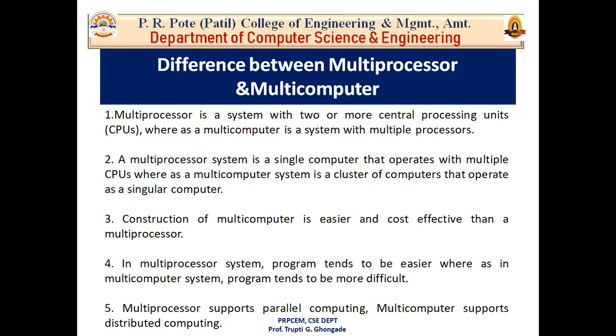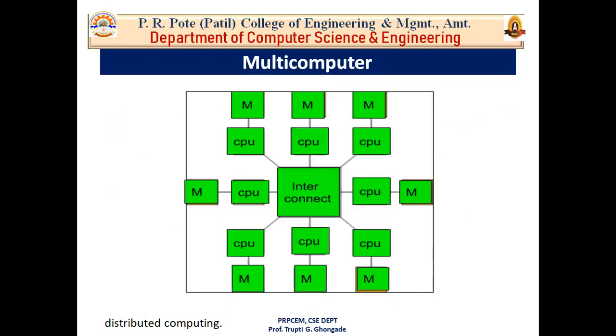The second difference is that a multiprocessor system is a single computer that operates with multiple processing units. Multiprocessor is a single computer that operates with multiple central processing units, whereas a multi-computer system is a cluster of computers that operate as a singular computer. In multiprocessor, you can see that there are multiple central processing units.